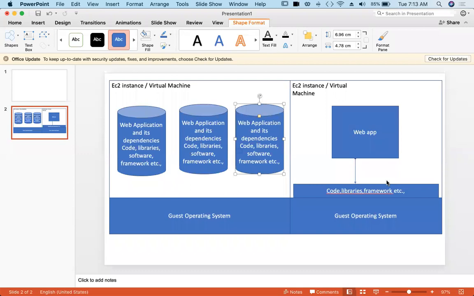But the time taken to create one EC2 instance and deploy all the dependencies required for the web app, like code, libraries, framework, everything, the operating system has to be ready with all these things, and then it will be available for us. It takes some time.